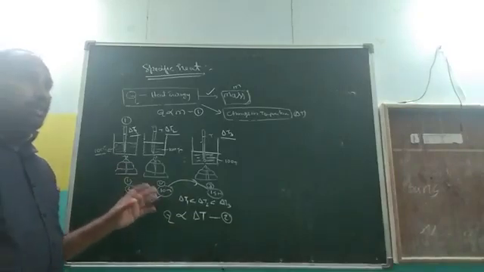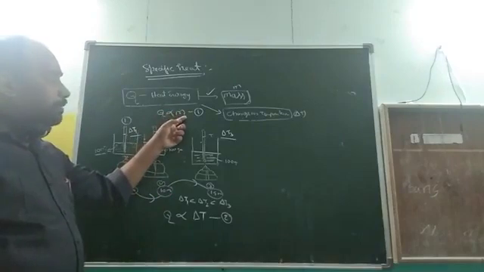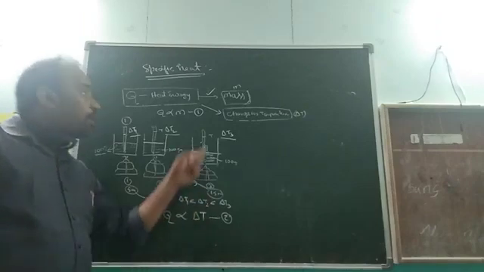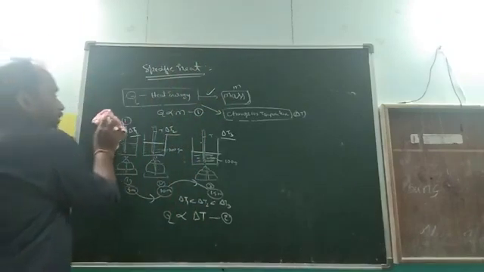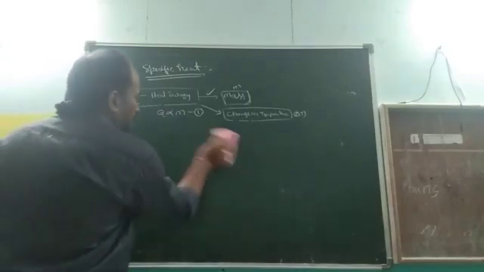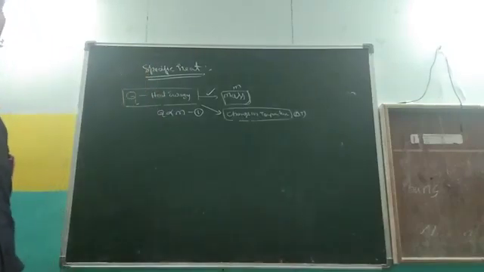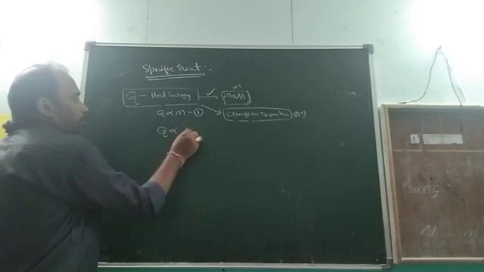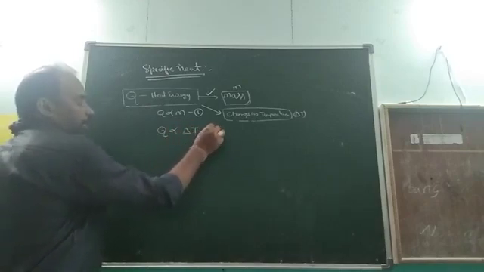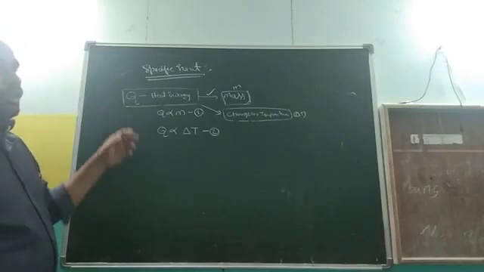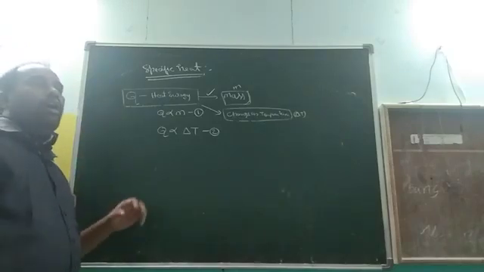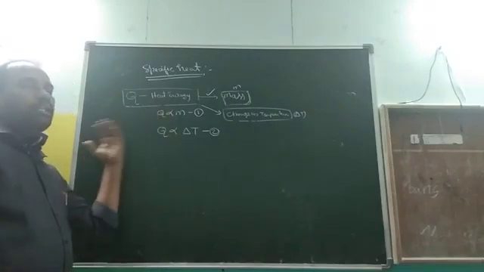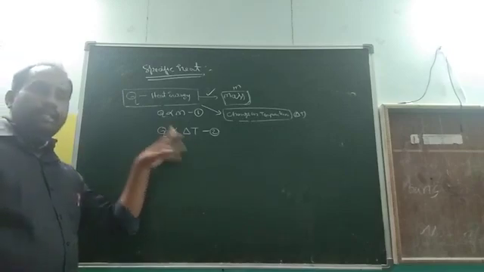Here all of you remember one thing. When Q is proportional to M, what is the constant? Delta T is the constant. In the second case, Q is proportional to delta T, and mass is the constant. So for finding the formula for heat energy, from the activities we know two relations. Q is proportional to M, and Q is proportional to delta T. Q proportional to M means the gained or released heat energy is proportional to the mass of the substance. The second one means the gained or released heat energy is directly proportional to the change in temperature.